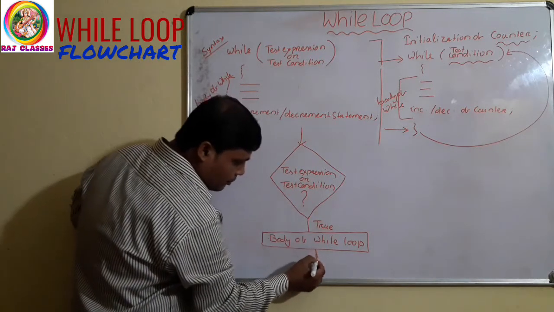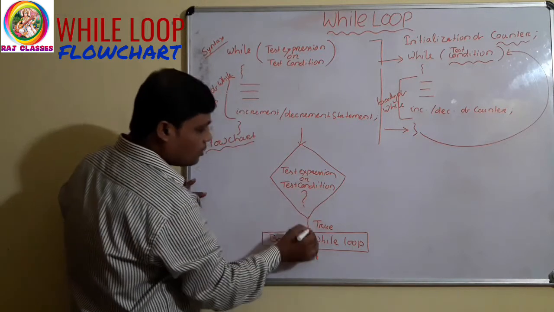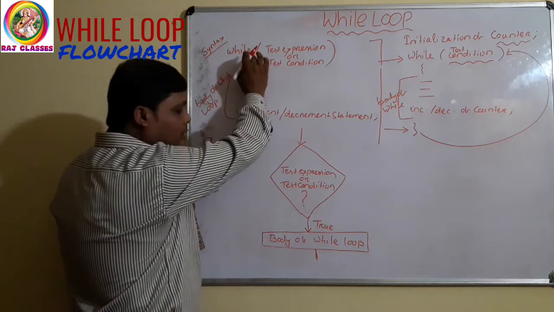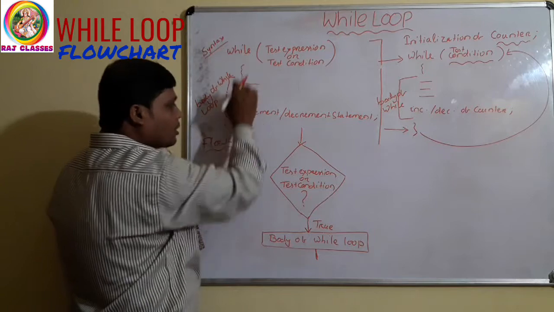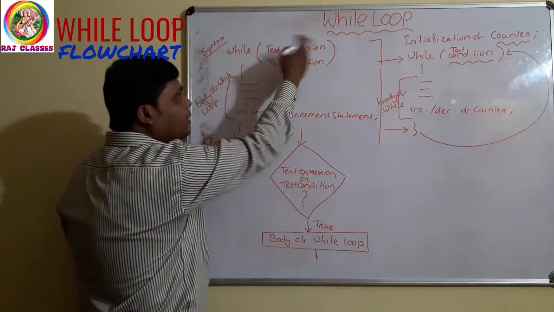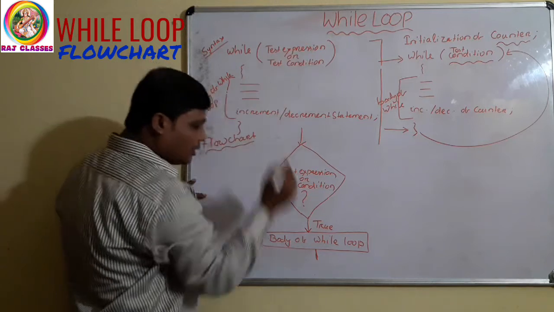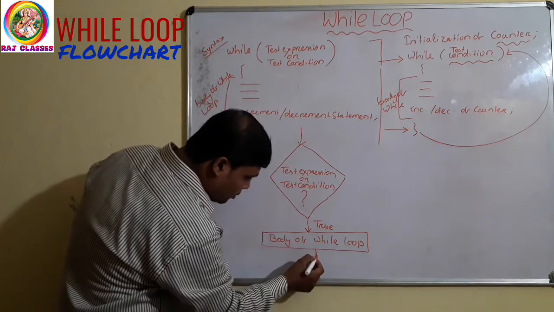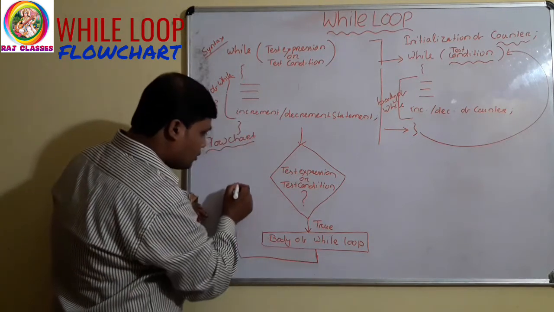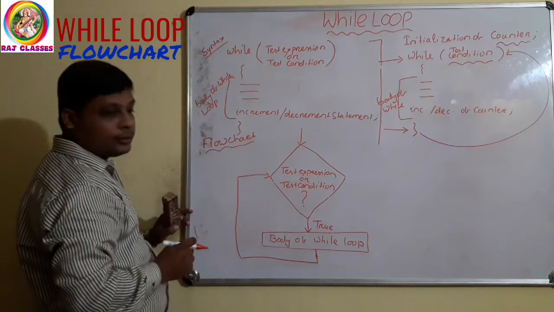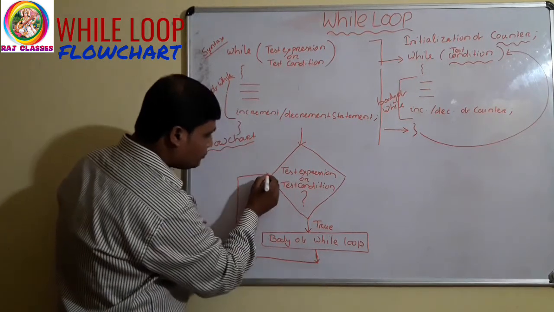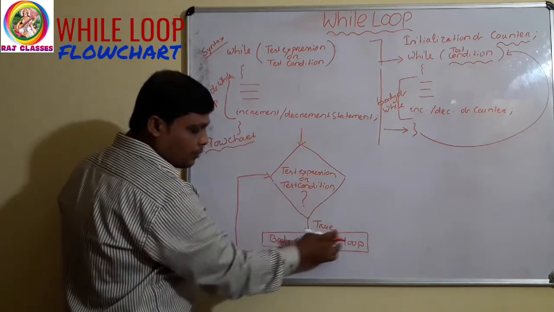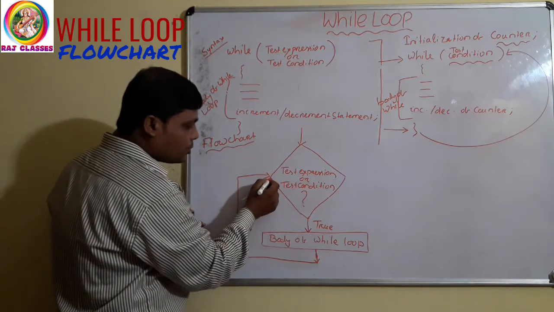Then after executing the body of the while, what will happen? The controller will again check this expression or condition. It will go to the starting of the loop. It will again check the test expression or condition. The controller will go again to the conditional part. Clear? Again it will check this condition. If this condition is true, again the body of the while loop will execute. It will continue this process.